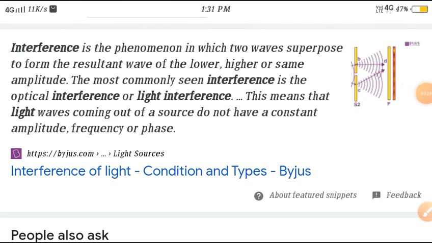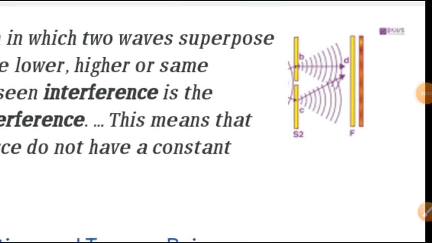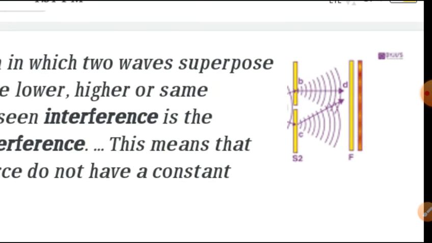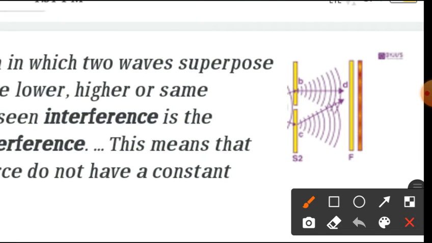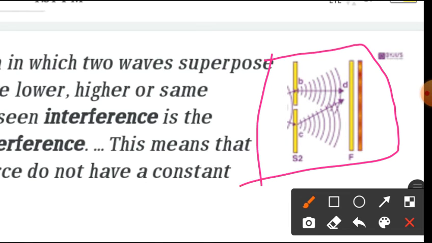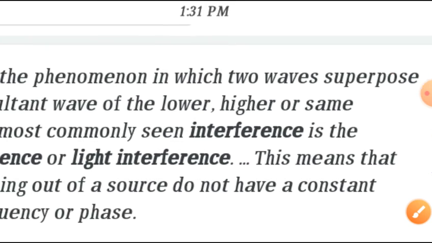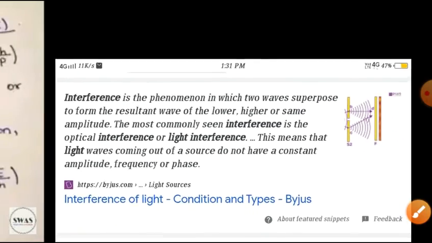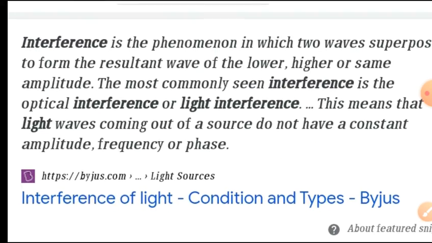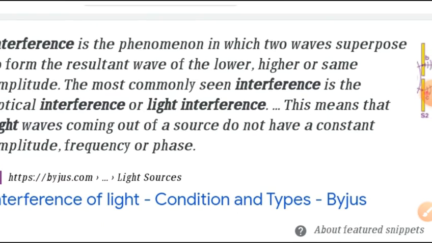So, interference. According to the figure, here there are two sources and a screen. The two sources emit waves, which are superimposed to form the resultant wave.